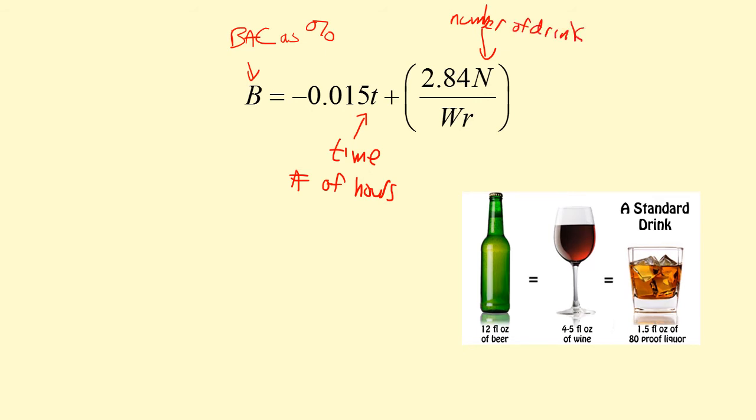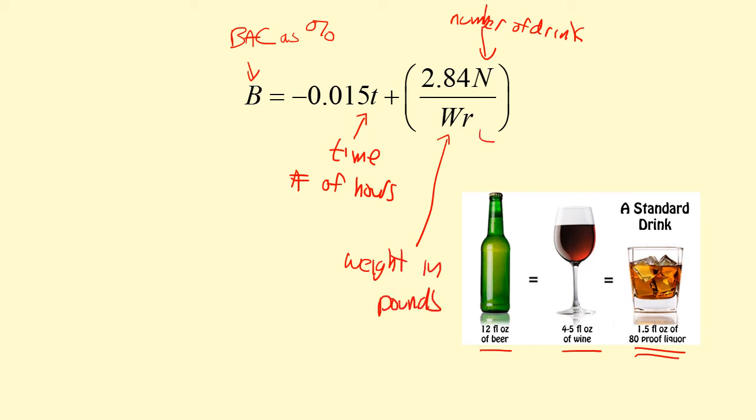And by drinks, I have a little graphic down here. One drink is equal to a bottle or a can of beer, a glass of wine, or one shot or cocktail including hard liquor. So that's the number of drinks that you've had. This W down here is the weight of the person doing the drinking in pounds.